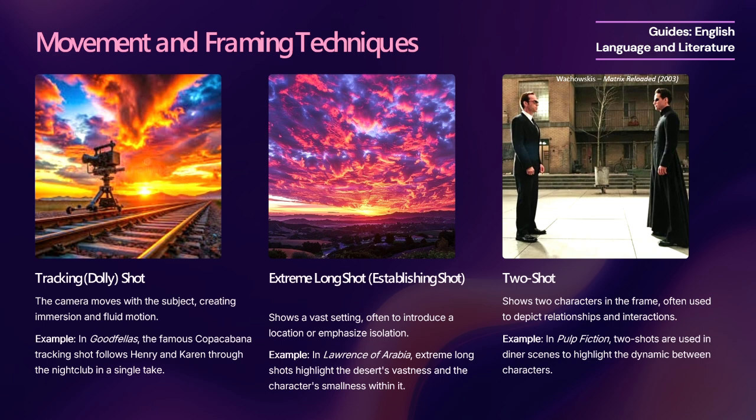Other important ones include handheld camera movement. The camera is held without stabilizing equipment, creating a raw, shaky effect. Often used in documentaries, war films, or intense action scenes to make the audience feel as if they are inside the action. Crane shot. The camera moves up or down dramatically, often starting from a low position and rising to reveal the full scene. Creates a cinematic, sweeping effect often used in grand moments or reveals. By understanding movement and framing, we can analyze not just what we see, but how we experience a scene.